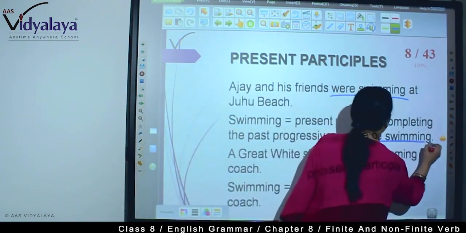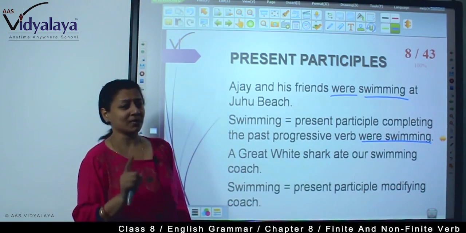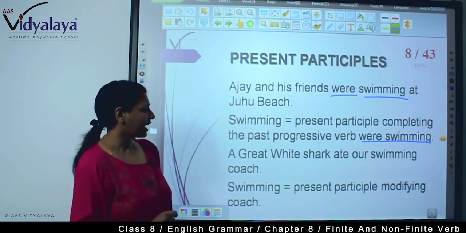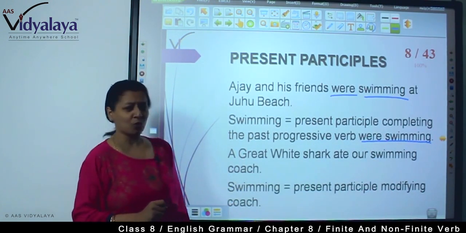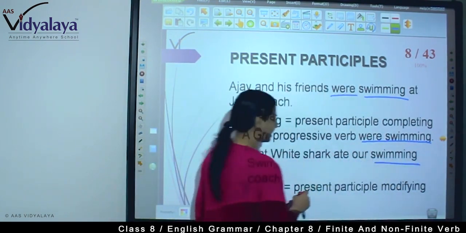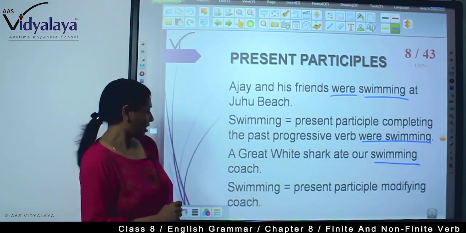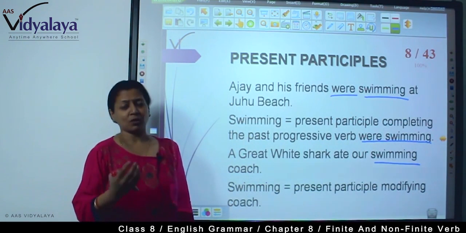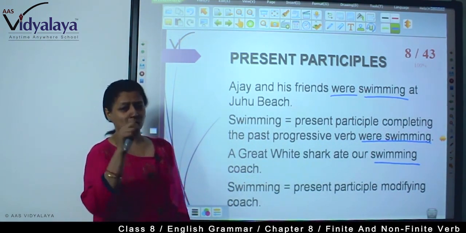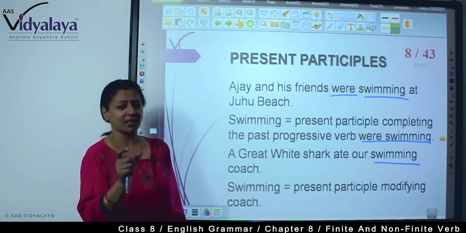This is not a gerund. "A great white shark ate our swimming coach." See here, swimming coach. Swimming is used as a modifier, as an adjective. So this is again a present participle as a modifier.